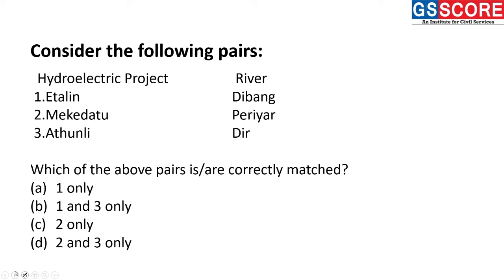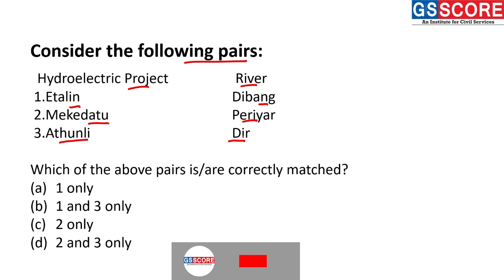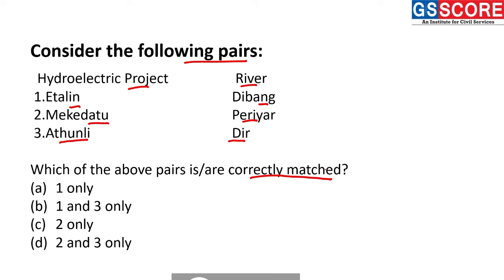The question is: consider the following pairs of hydroelectric project and river. Pair 1 is Etalin and Dibang. Pair 2 is Mekedatu and Periyar. Statement 3 is Athunli and Dir river. The question asks which of the above pairs is correctly matched.